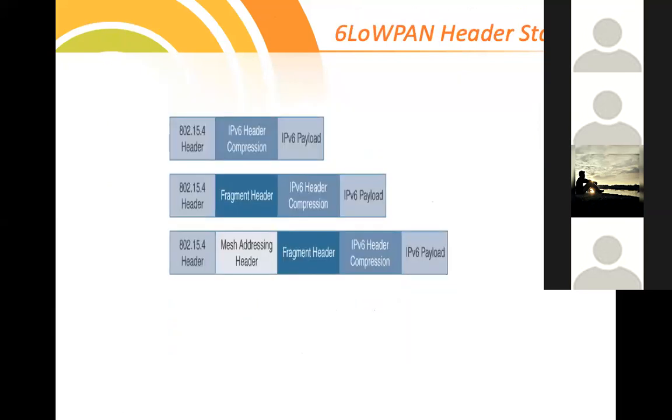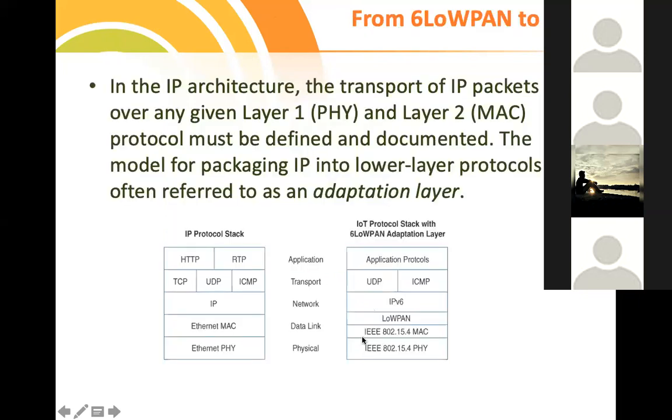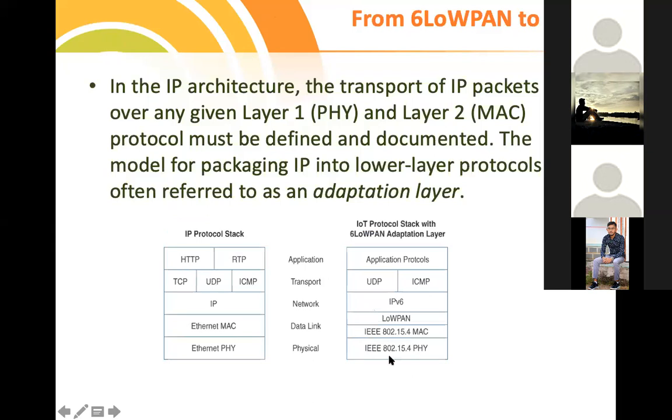Then we discussed different headers, what is the use of a header and why we need to add it. From the physical point of view, while incorporating the adaptation layer, the adaptation layer should transmit the data from the upper layer to the lower level, or the reverse, from lower level to higher level.